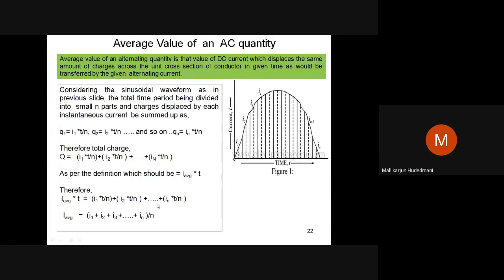So the average value of any arbitrary alternating quantity is the sum of the instantaneous values divided by the number of instances. If there are N occurrences, I1 plus I2 plus IN divided by N. This is just like a mathematical average. If 10 numbers are there, how do you average them? Add all 10 numbers and divide by the total count of occurrences, 10. This is how the definition goes.